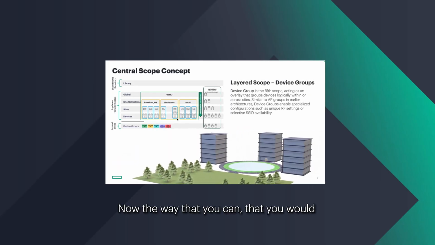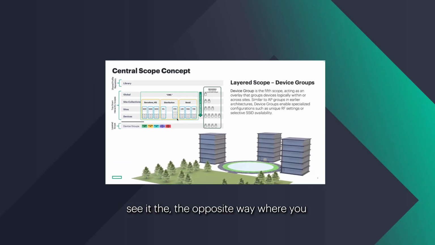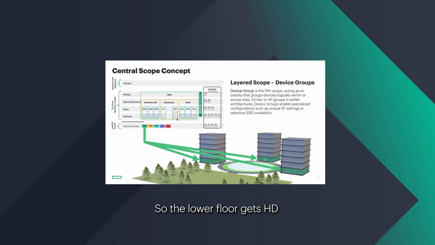Now, the way that you would see it the opposite way, where you would have multiple sites assigned to a single group, is in this example, the headquarters. We define this as having a campus, just a campus. Three buildings. So the lower floor gets HD high density RF design. So we would have enough APs to cover the areas in there just because of the floor plan, the client requirements. That's all we ended up configuring.